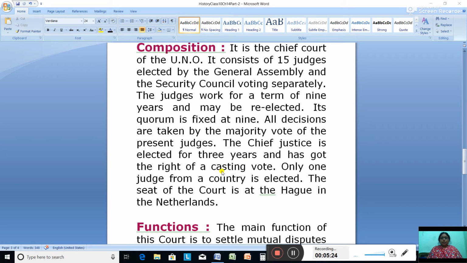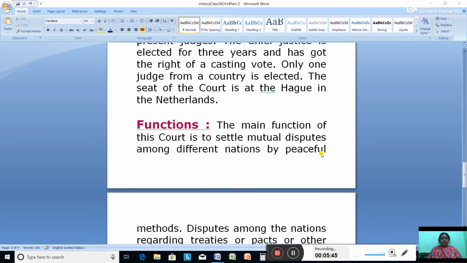This casting vote also you know very well. Only one judge from a country is elected and the seat of the court is at Hague in Netherlands. So this is about the composition of the International Court of Justice.